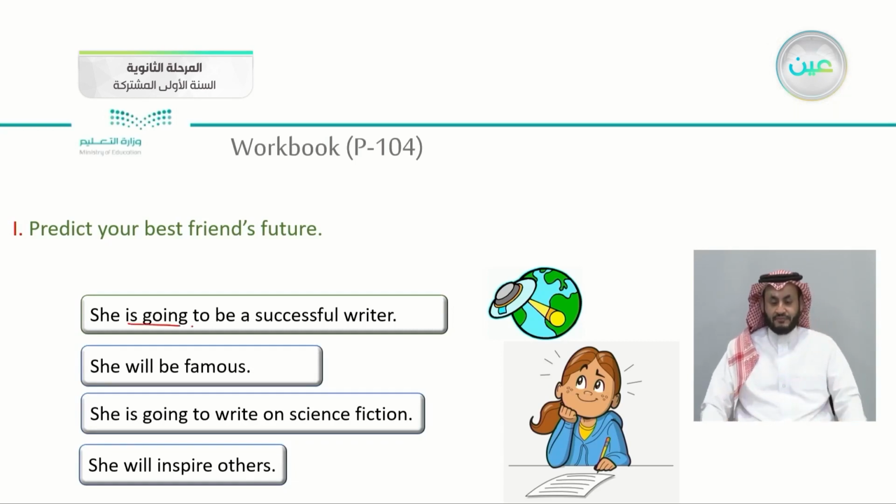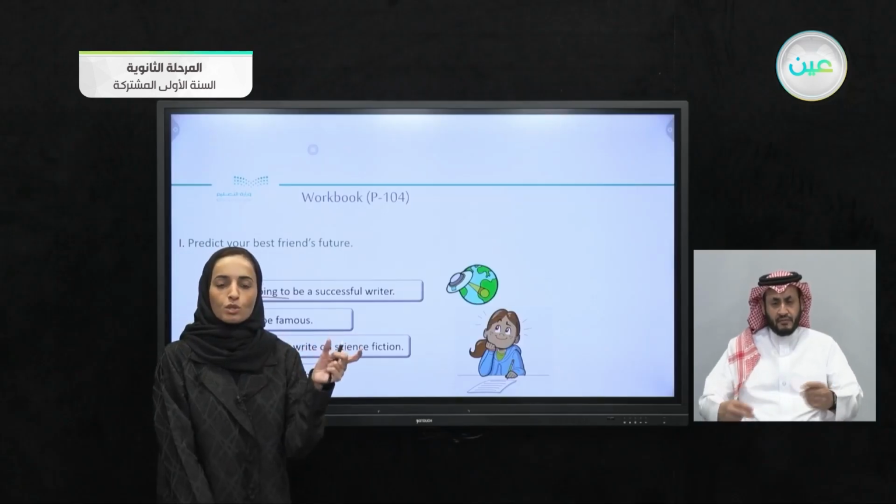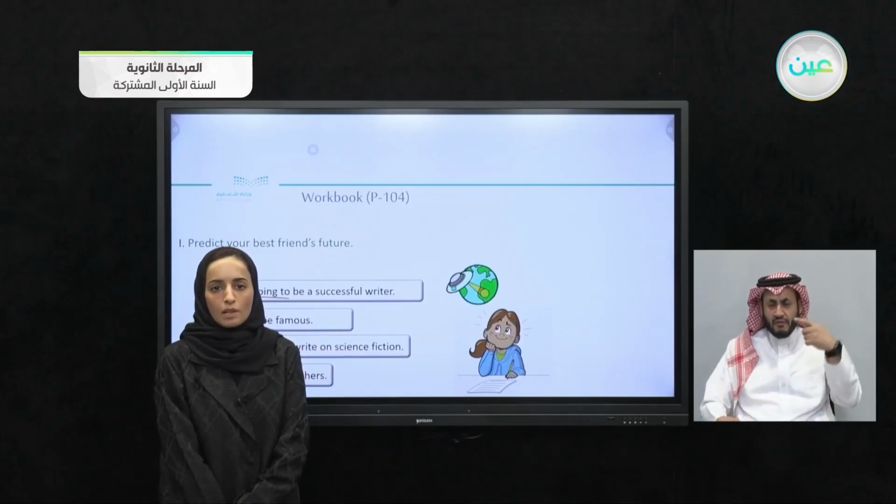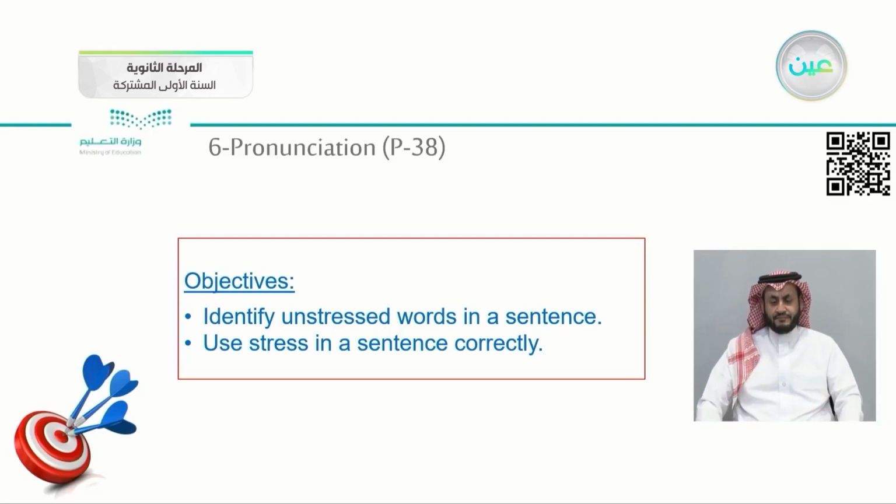So is going to, will, is going to, and will. What other ideas can you predict for this or that one? You can write your own sentences. The most important part, use be going to or use will. Okay, so these they are.